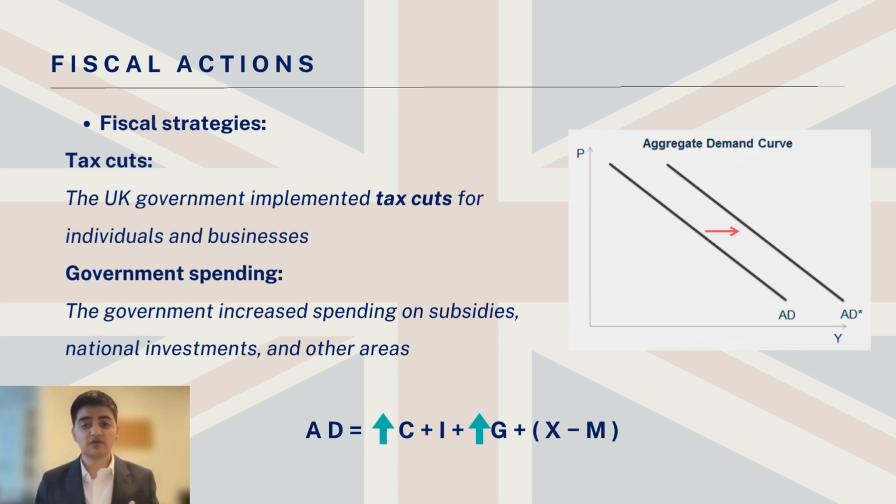In the long run, however, tax relief is not a good solution to the problem. The government's tax revenue decreases, which means that less capital will be allocated to healthcare, education, or infrastructure. The government also spent a lot on subsidies, national investment, and so on, leading to a large budget deficit. Evidently, the inflation was more of a cost-push type due to rising energy prices, though demand was also a considerable factor given the tax cuts and rising government spending.